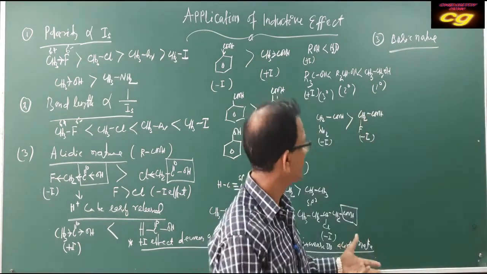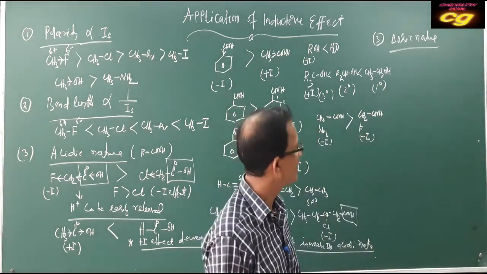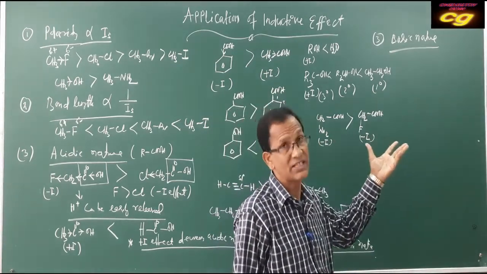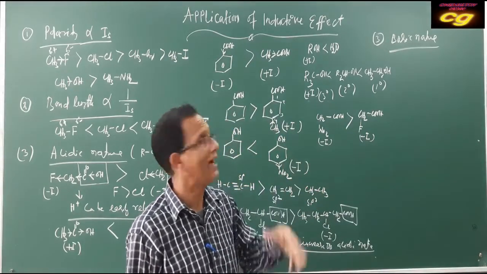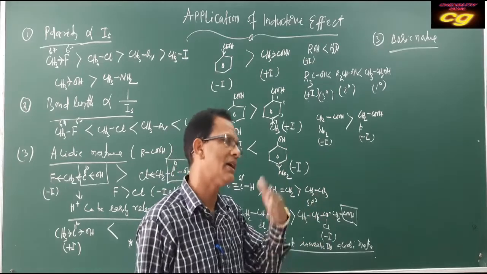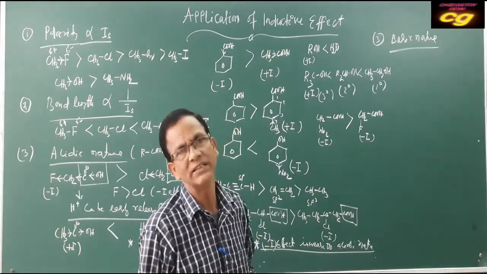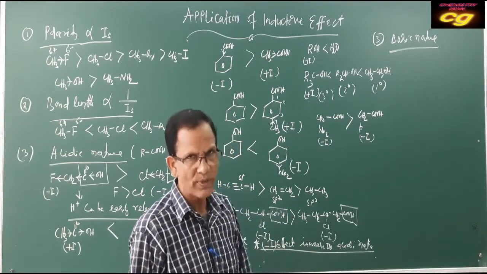So if the availability of the lone pair on the atom is more, then the basic character is also more. Remember, if the atom or group has more electron density, then it can attract H plus ion strongly, so basic character will be more, because the substance which accepts H plus ion is also called a base.